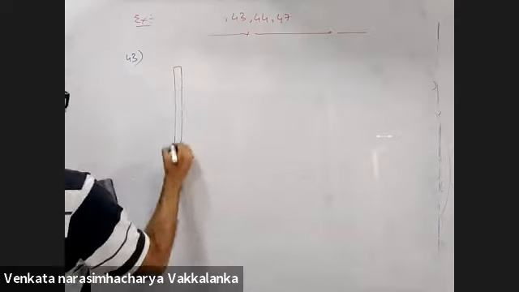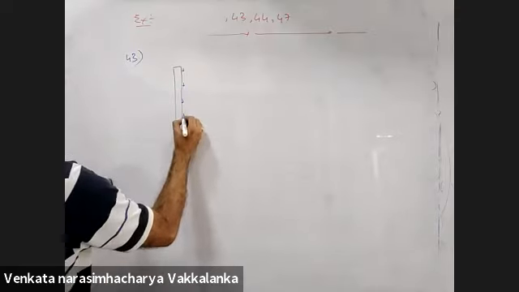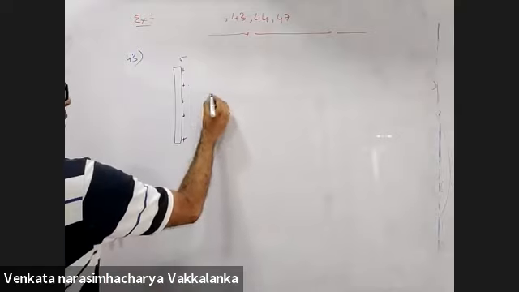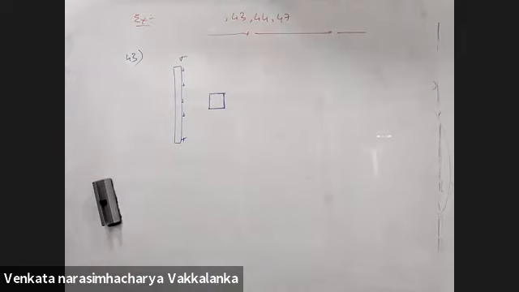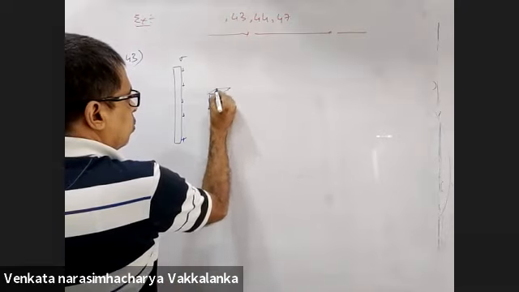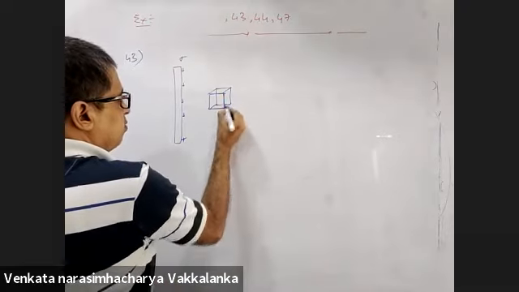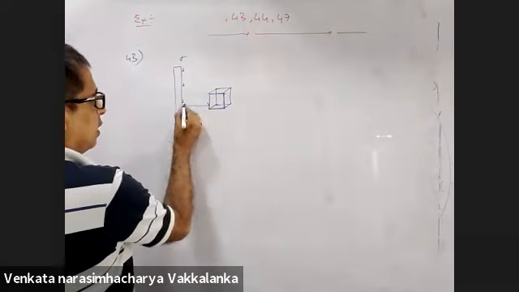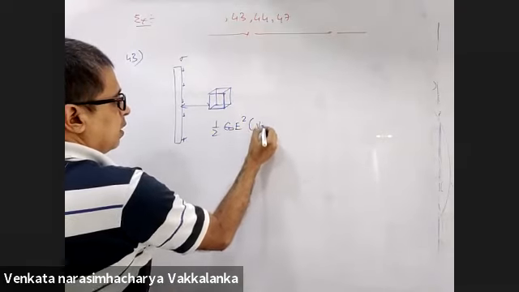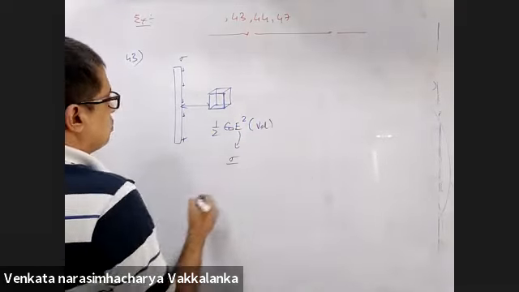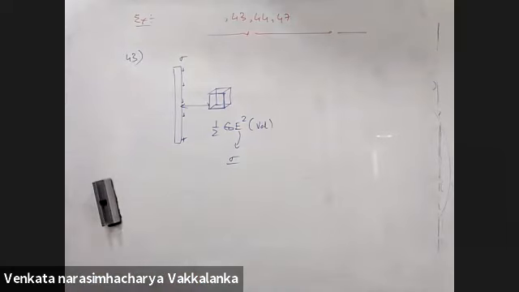There is a sheet with some charge density given, sigma per unit volume. He wants the electrostatic energy stored in a cubical volume of 1 centimeter in front of the plate. Right? Now here, it is half epsilon naught E square into volume. How much is E? Sigma by...? Is this a single sheet or double sheet?